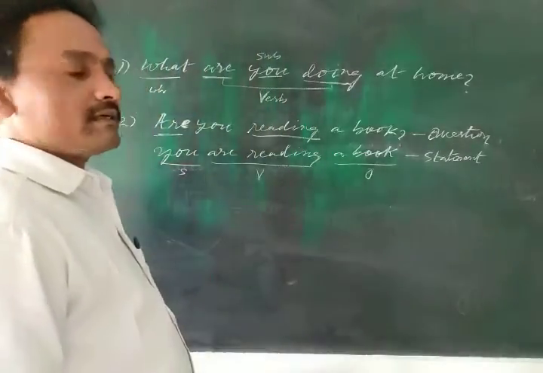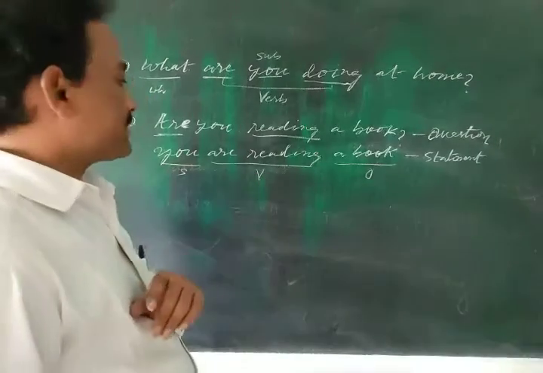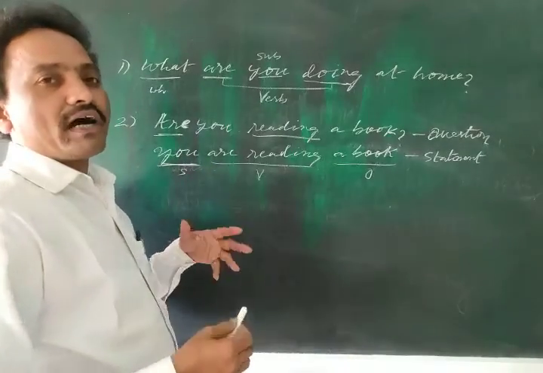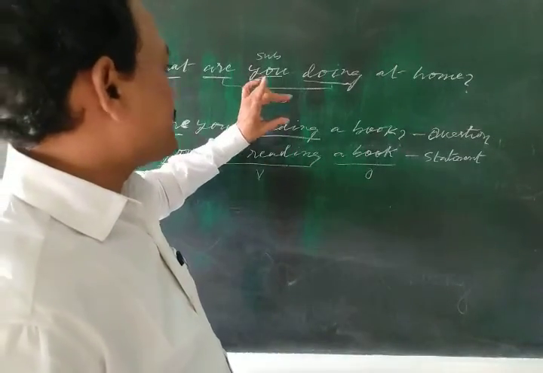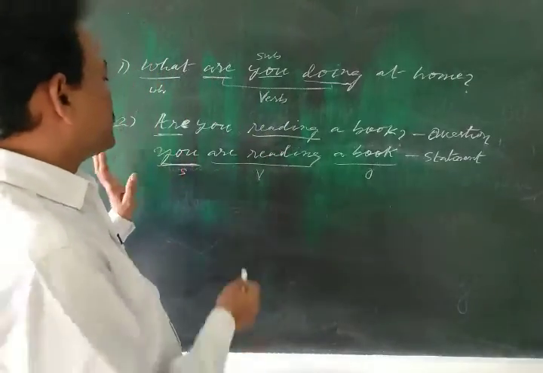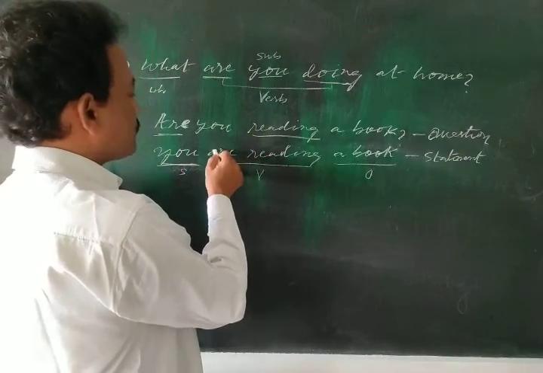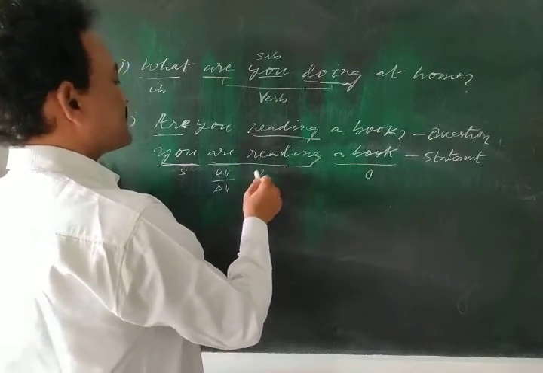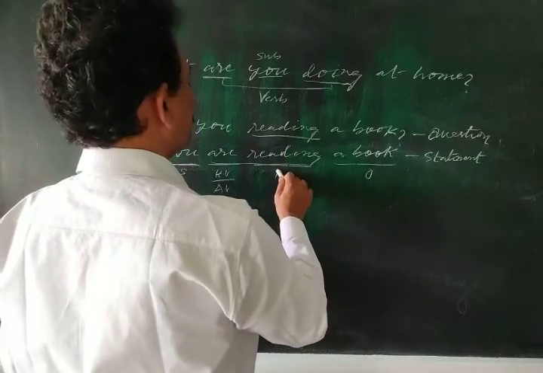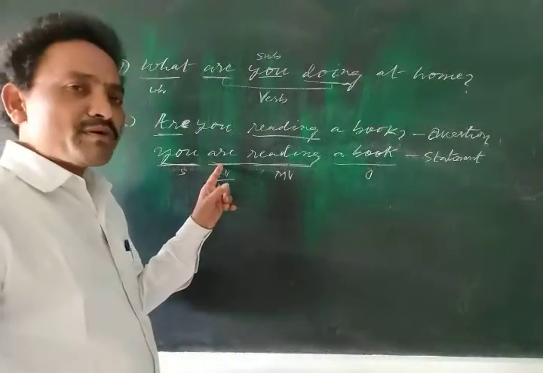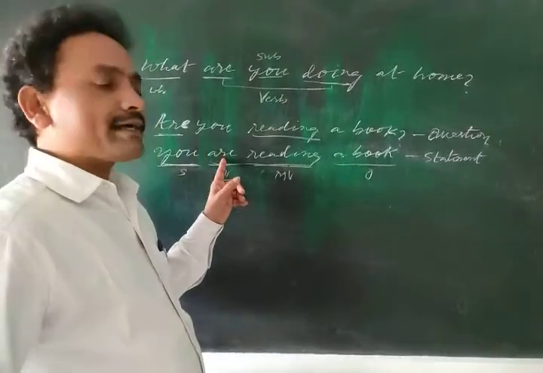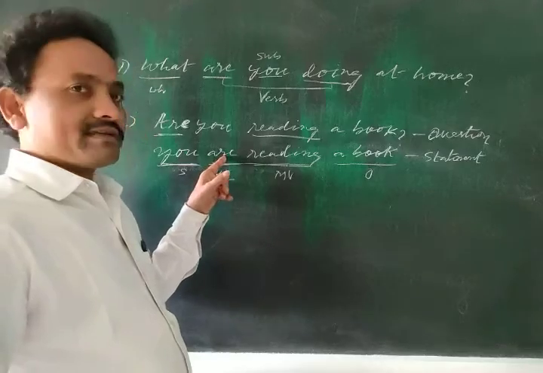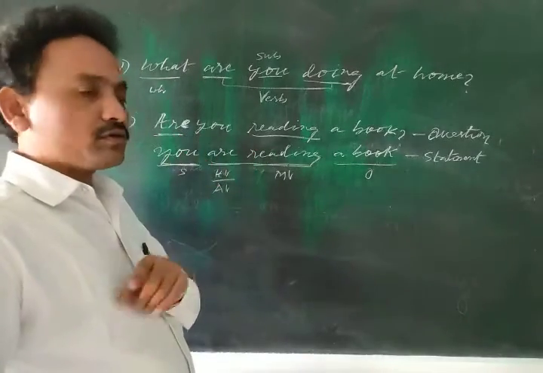Object is not important here. Subject and verb. By using this statement, we form a yes or no question only. In the verb part, are is the helping or auxiliary verb and reading is the main verb. Here, remember, there is only one auxiliary verb in the sentence, so by using this auxiliary verb, we make the question: are you reading a book?